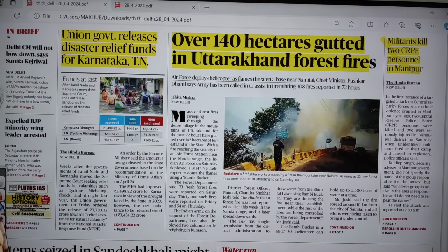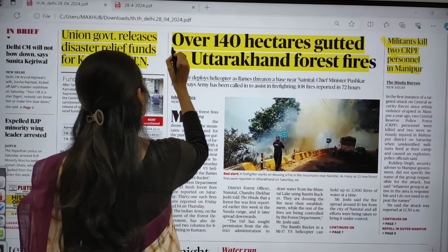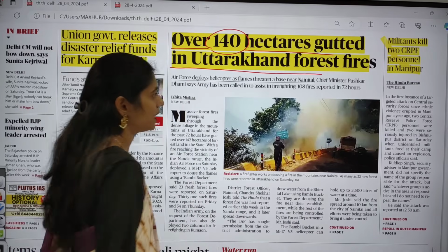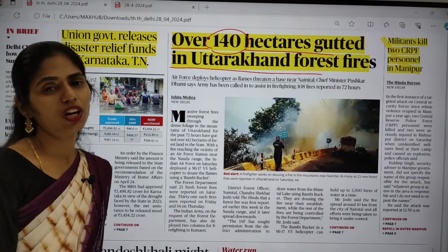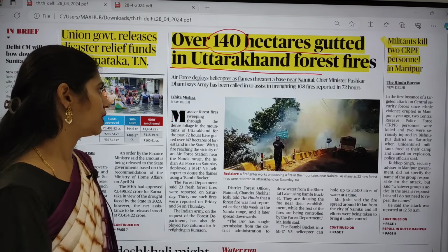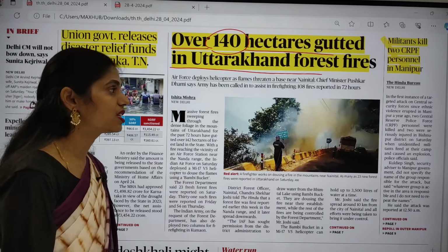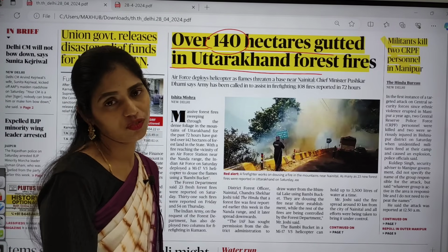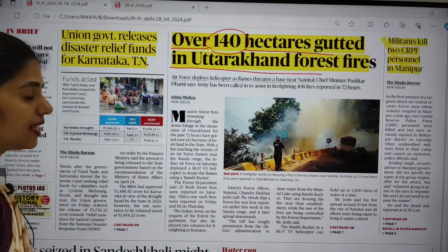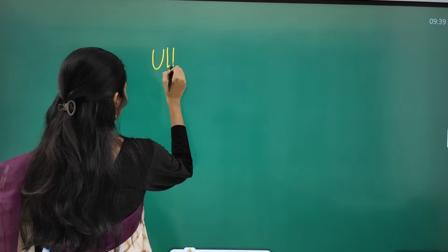On the front page itself there are 3 articles. I discussed one and let us move on to another. The title says over 140 hectares gutted in Uttarakhand's forest fires. Unfortunately, Uttarakhand now is in forest fire, and this article is also very important. 140 hectares of land in the Uttarakhand forest have been affected because of forest fires, and it's a very huge extent that I can see. So now let us see the dimensions. The next topic is about Uttarakhand forest fires.